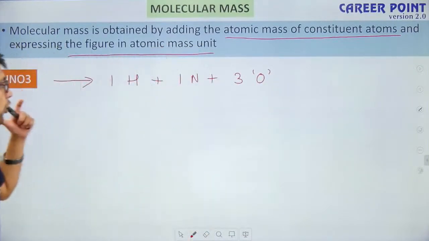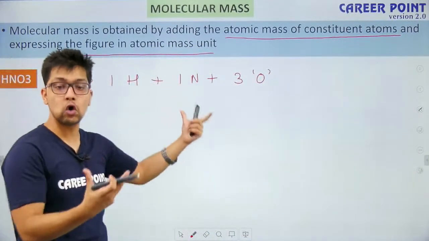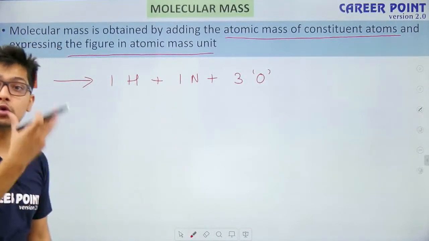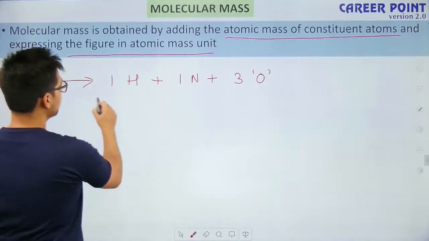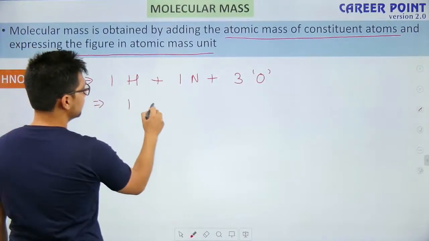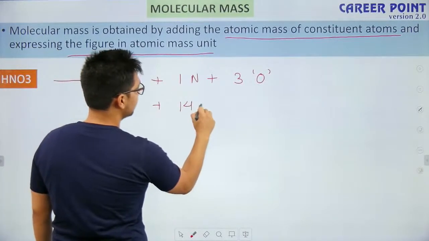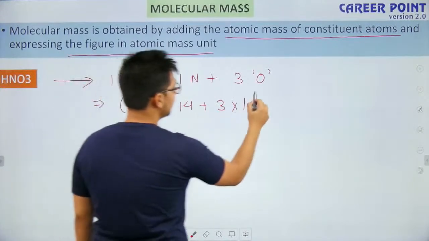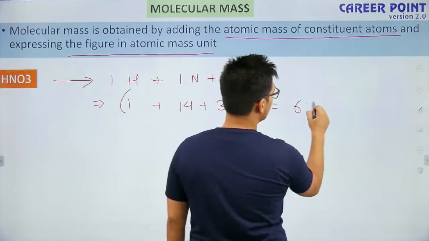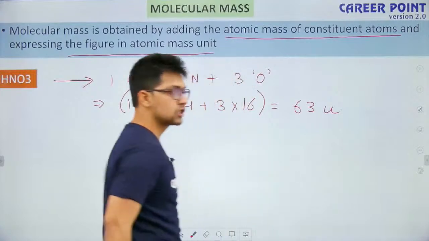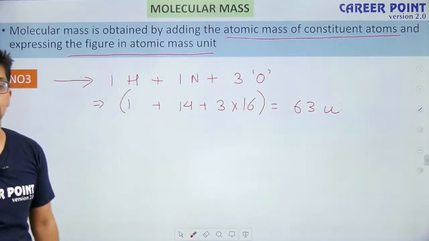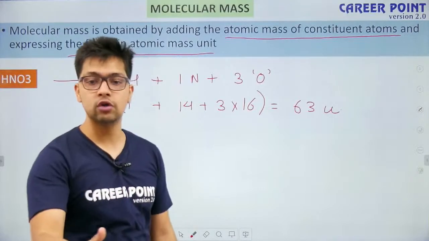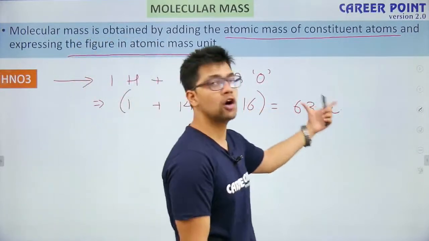Yes. So these are the atoms, the constituent parts of the molecule. What we have to find is the total mass of this molecule, which will be hydrogen has 1 plus nitrogen has 14 plus 3 times oxygen has 16. So if I am calculating this value, it comes out to be equal to 63 U. So again 63 U, basically the mass of one HNO3 molecule will be 63 atomic mass unit.